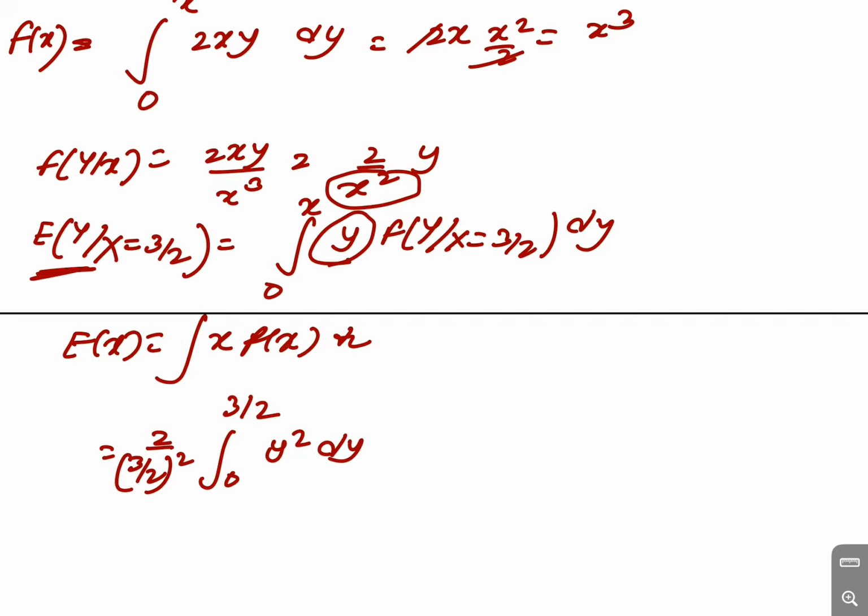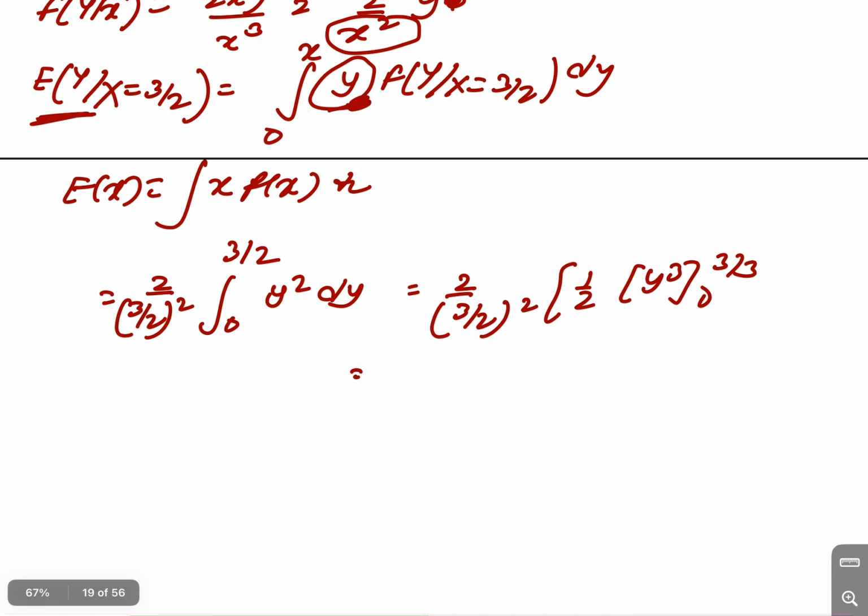Okay, one y is this, and one y is coming from here, so this is y square. Now, 2 by (3 by 2) whole square, and the integral of y square is y cube by 3, so this is 1 by 3 and y cube, from 0 to 3 by 2.